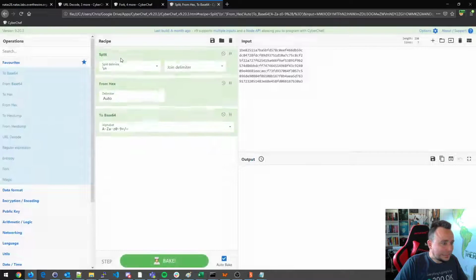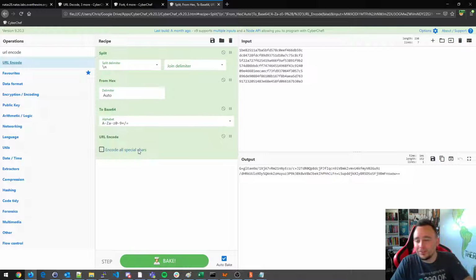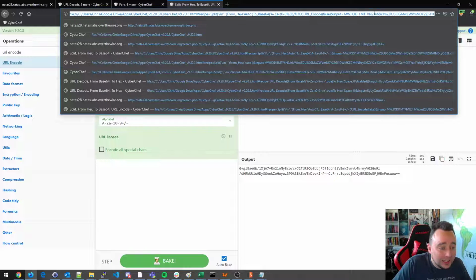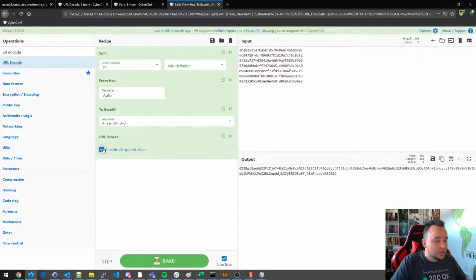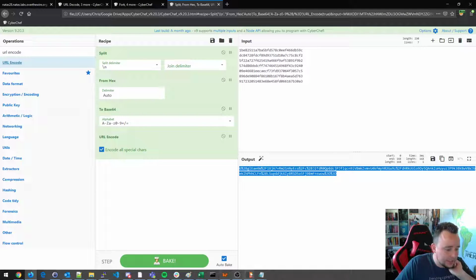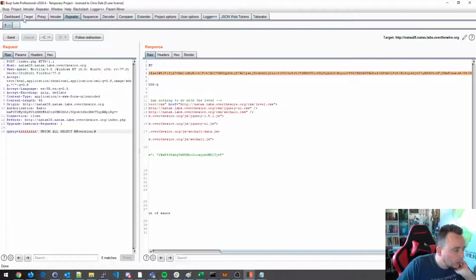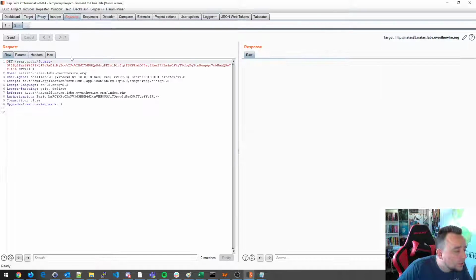Okay, URL encode. Isn't CyberChef beautiful? It just saved me a lot of trouble because it contained the URL and the parameters operations in the URL up here. Beautiful. So now we do URL encoding. Now let's send this into the search. So let's find the search in the history here. Here we have search. So we replace the search query with this here.